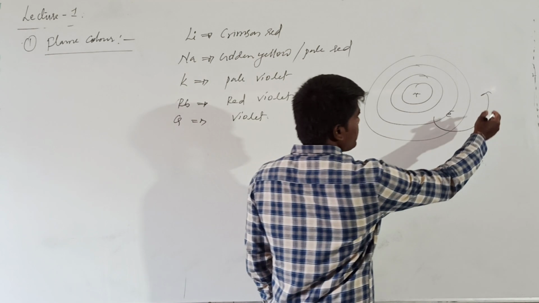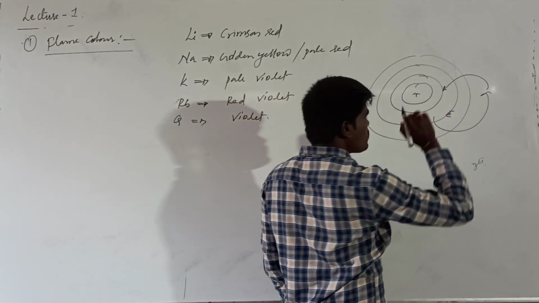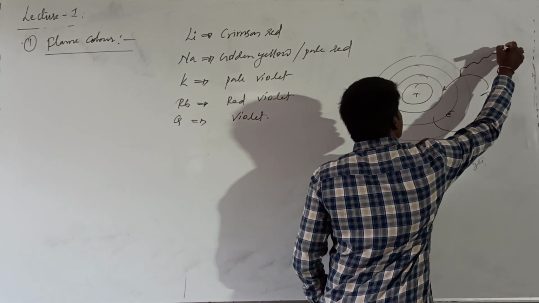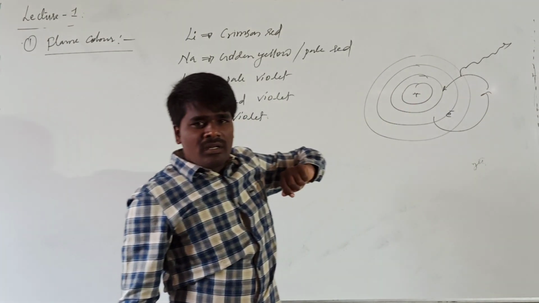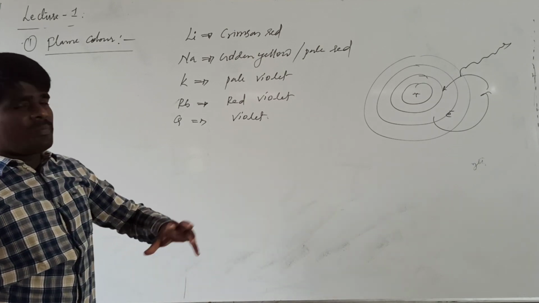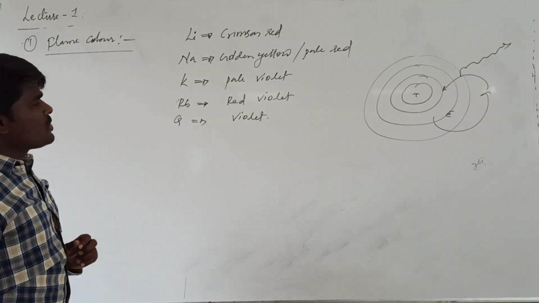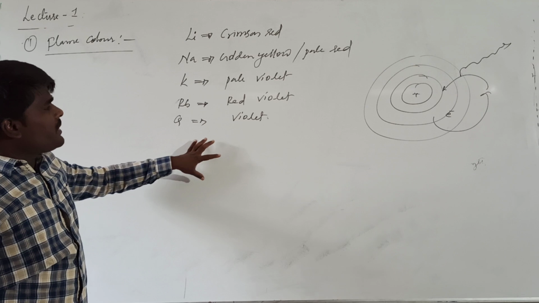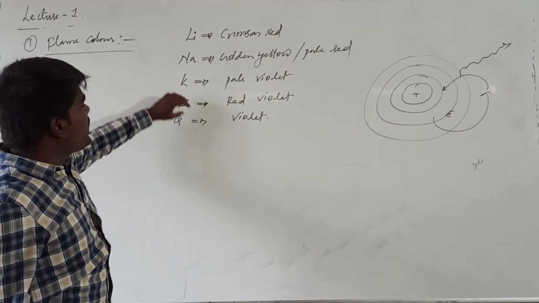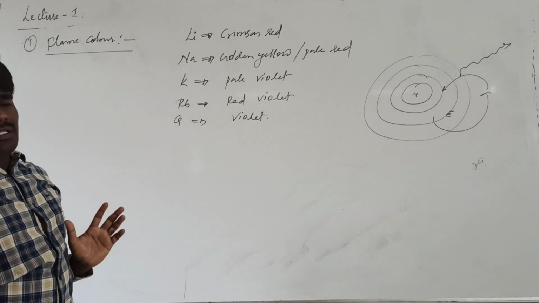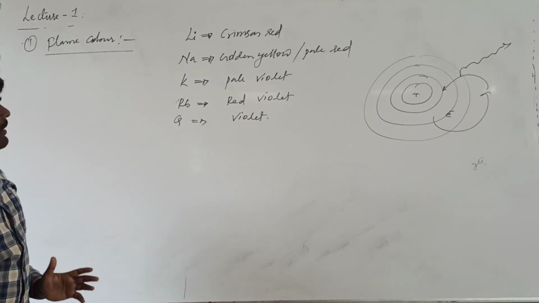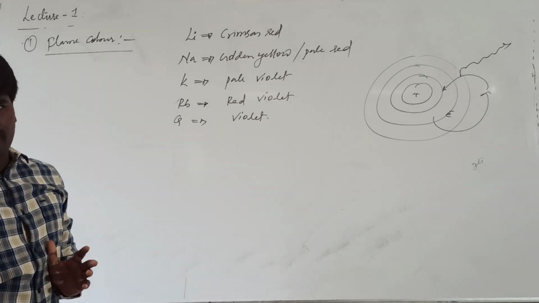After going to the higher energy level, it comes back to the ground state by releasing certain radiation. If the frequency of this radiation falls into the visible region, then there will be a specific color for that particular element. So as their emitted radiation falls into the visible region, they have specific colors in the flame: crimson red, golden yellow, pale violet, red violet, and violet.